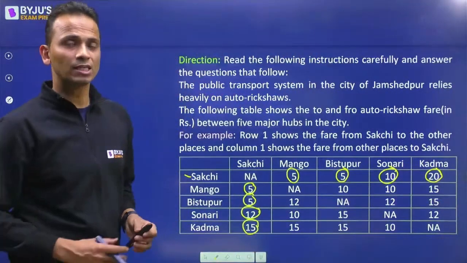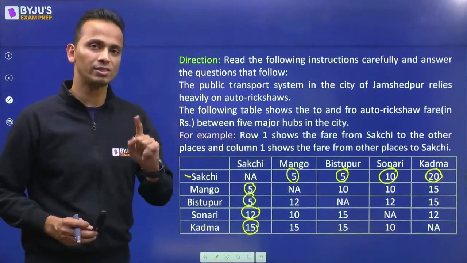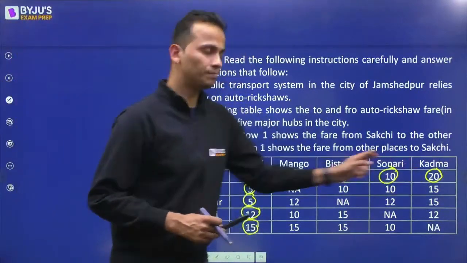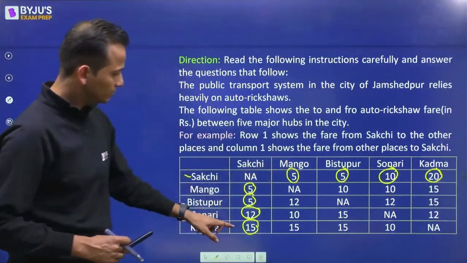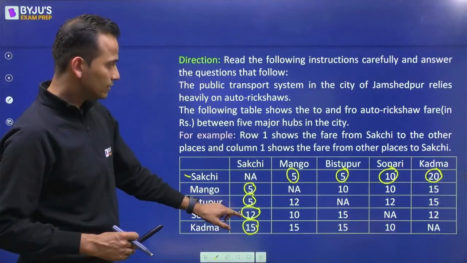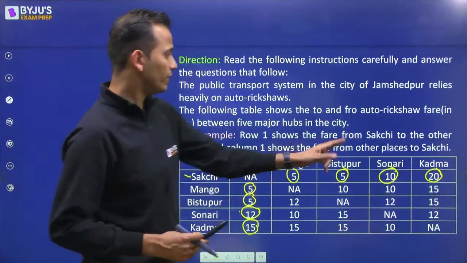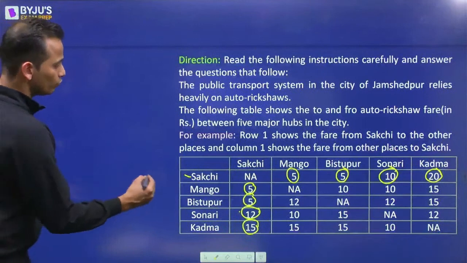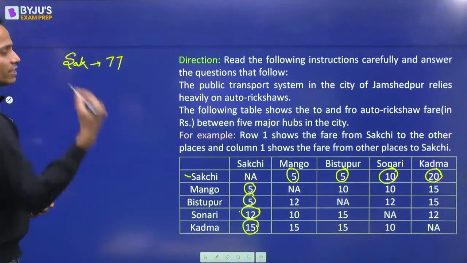So if I'm staying at Sakchi and will make a trip to every other place once, then the total money that I'll have to spend is the sum of these 4 numbers and the sum of these 4 numbers. So 77 rupees. So for Sakchi, I will have to spend 77 rupees.